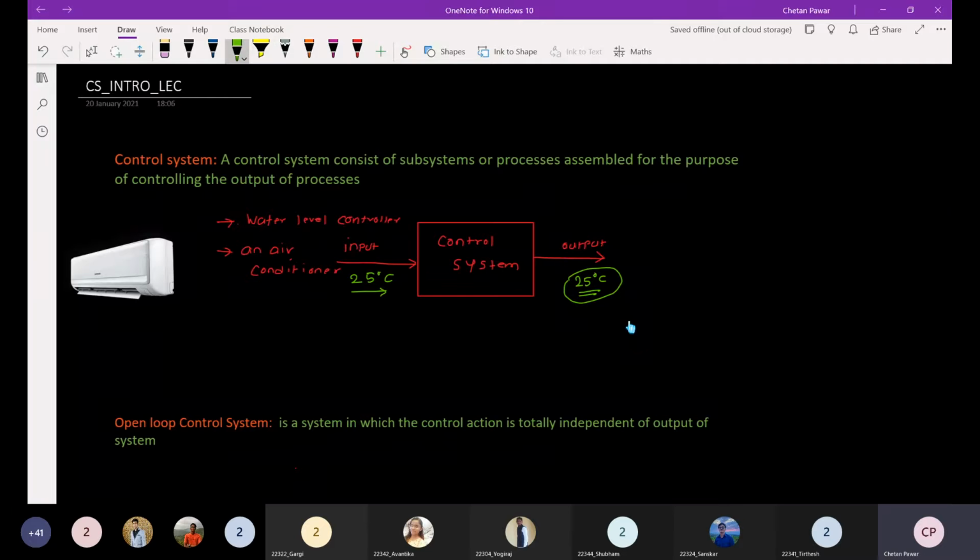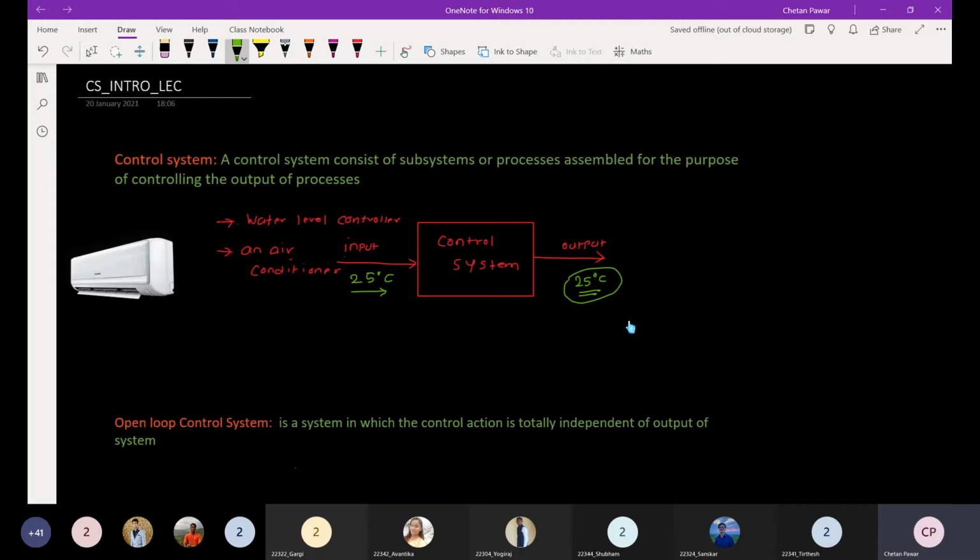What is the process here? The action which controls the temperature, that is related to the temperature control. So we can say that the air conditioner is a control system, because we are controlling the output of that system, and we will get the desired output as an output of that system. So this is generally about the control system.